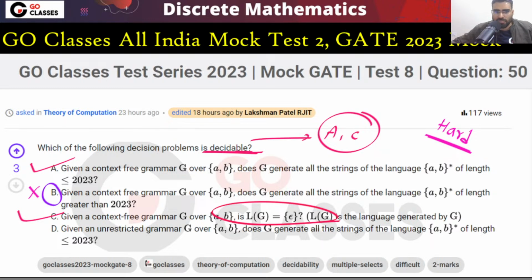So this is your question. How many of you did it correctly in the All India mock test? Is there anyone here who got the correct answer in the All India mock test? Did you get the answer A, C?